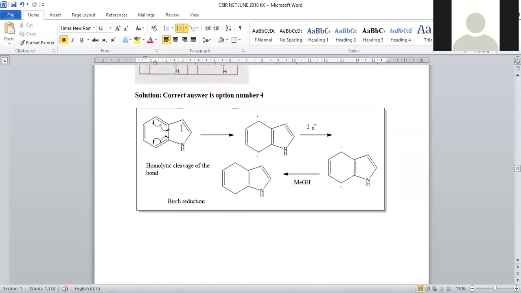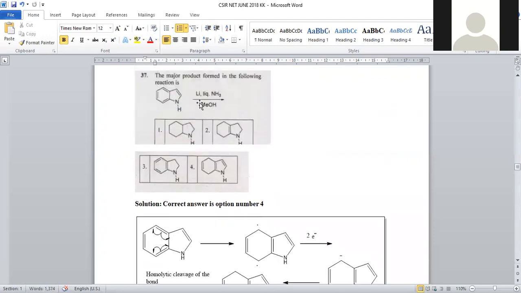So let us see the mechanism. First, these two double bonds will be cleaved homolytically, being a free radical mechanism. Here two odd electrons are generated, and here a new double bond formation is possible. Now, two electrons are released from the solvated electrons. These are called solvated electrons.